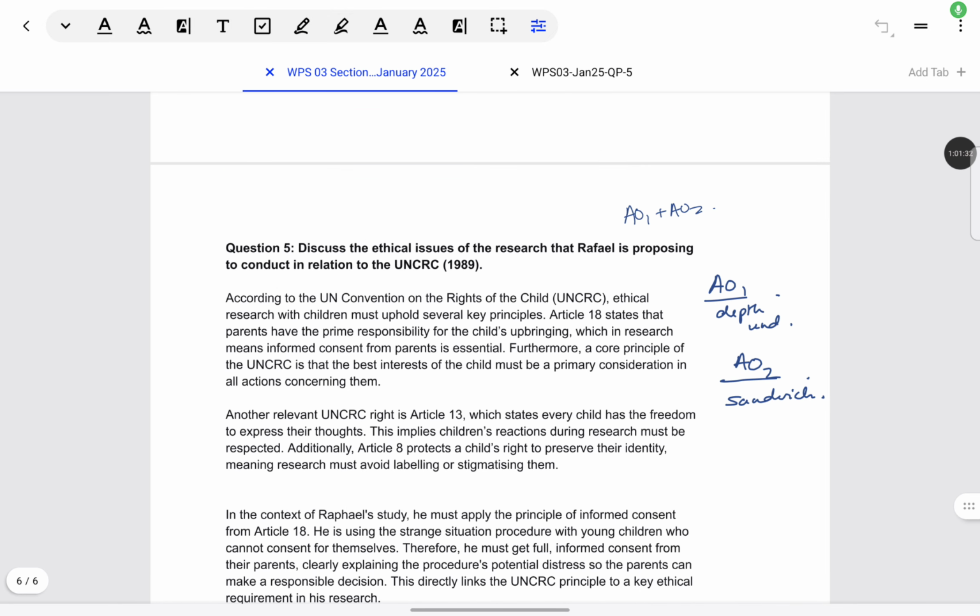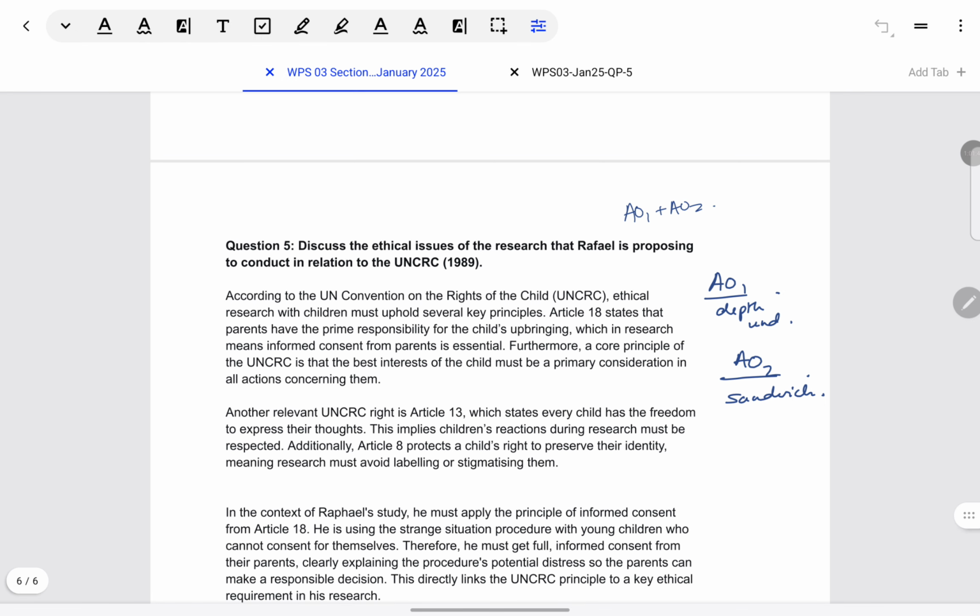Or alternatively, you can take the separatist approach, where you keep all AO1 points in one paragraph and all AO2 points in another paragraph. I recommend the sandwich approach for this one because students are good at doing application along with definitions or description. But if you still have a problem with that, then keep it separate.